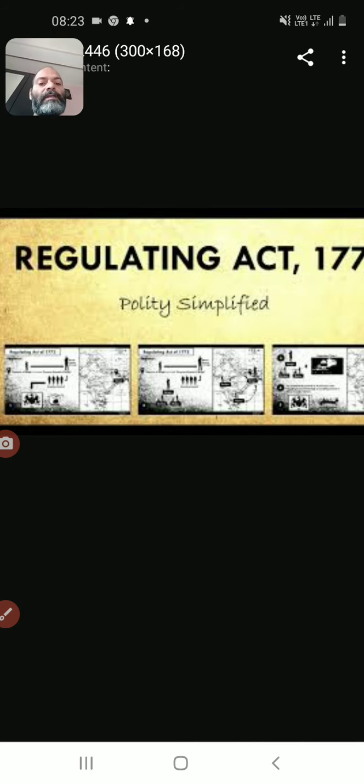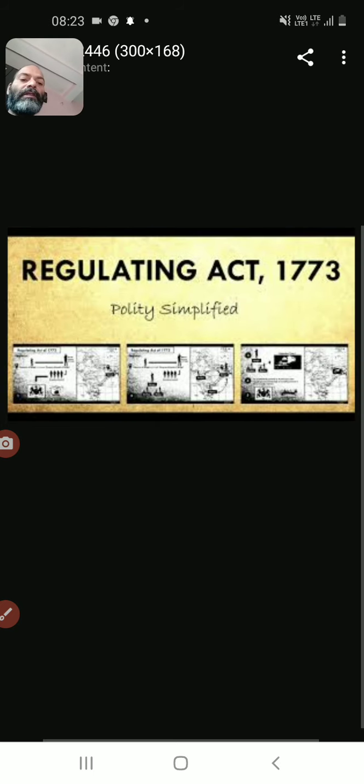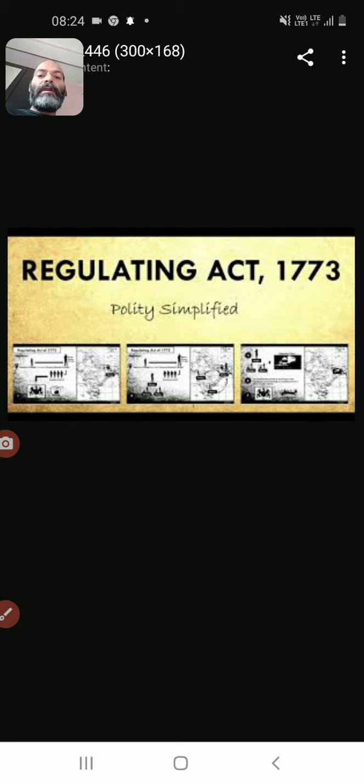Today our topic is Regulating Act 1773. This topic is important for prelims as well as mains exams for all competitive exams. So now let us move to the importance of the Regulating Act.